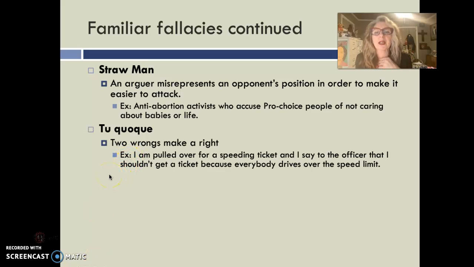Tu quoque. Two wrongs make a right. I'm pulled over for a speeding ticket. I say to the officer that I shouldn't get a ticket because everybody drives over the speed limit. That's a perfect example. Two wrongs make a right. Everybody's doing it. What's the big deal?